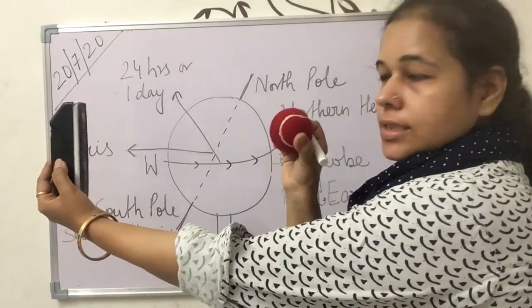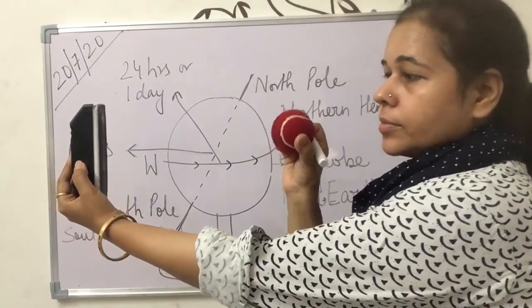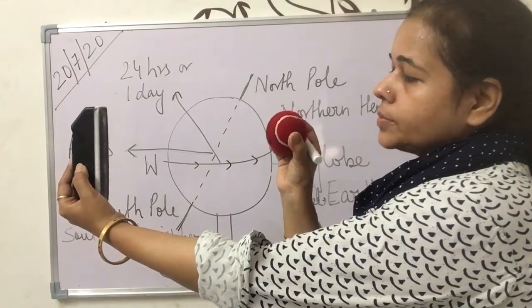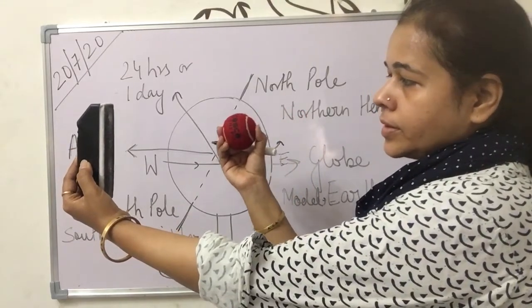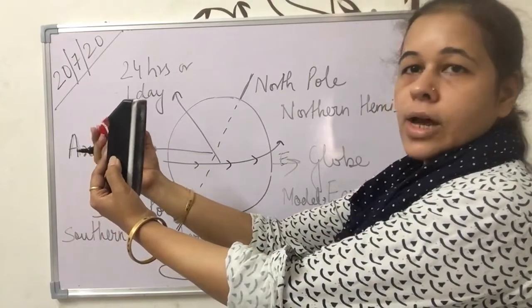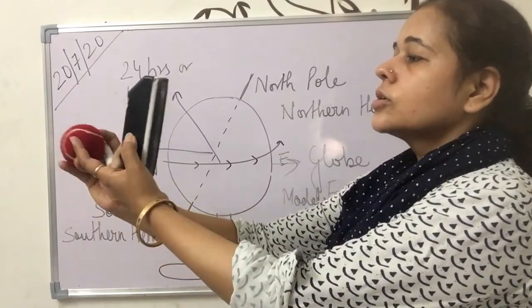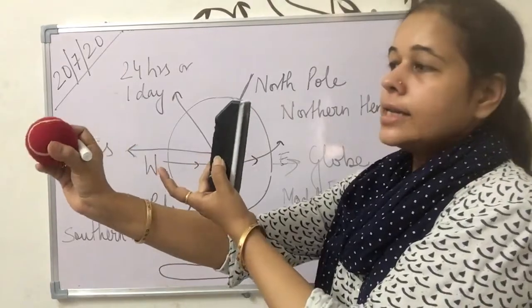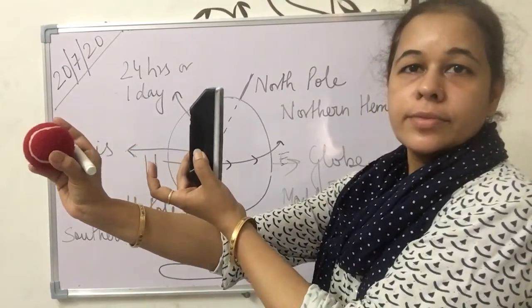When this is in front of the sun, now suppose that it is moving. Now what has happened? This Cosco part has gone at the back and the other part has come in the front.